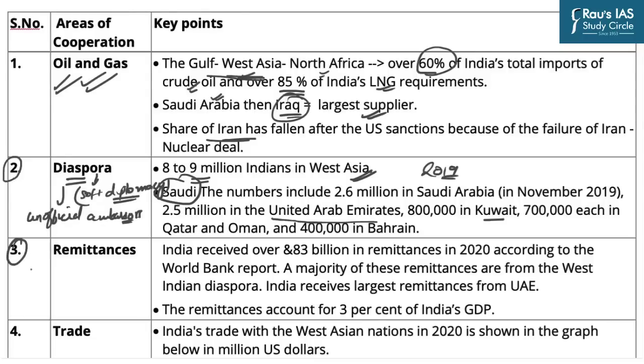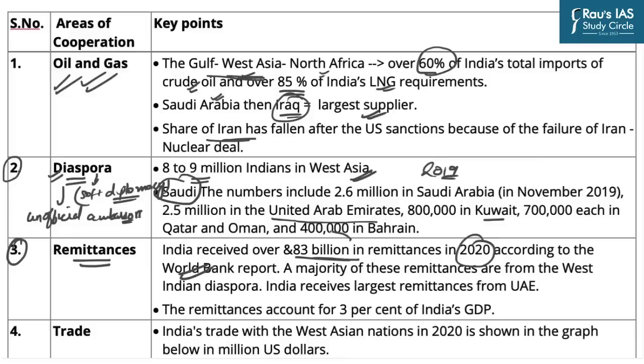The third important aspect is remittances, which is a natural outcome of the large diaspora living in West Asian countries. If we have such a huge number of people living in a foreign country, then obviously they will be sending remittances back to their family, loved ones, or friends who are living in India. That is why, according to the World Bank report in 2020, India received around $83 billion in remittances, which was the highest in the world.